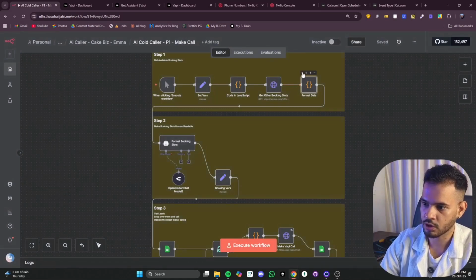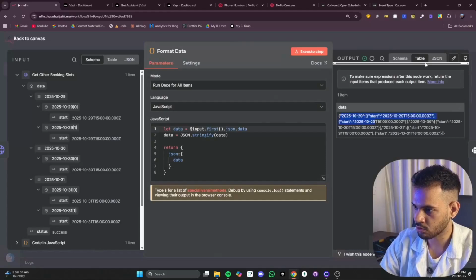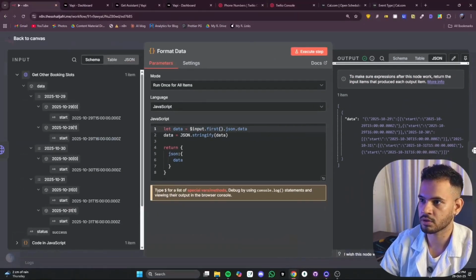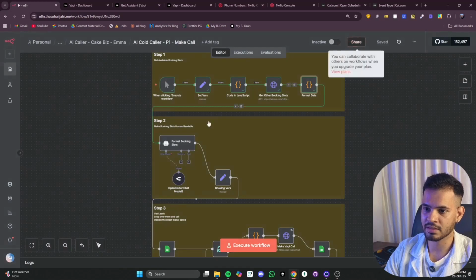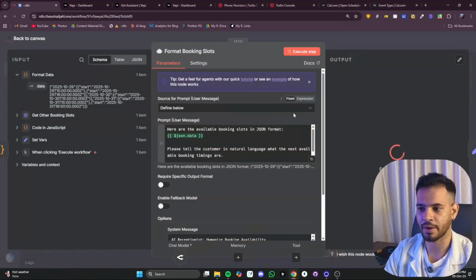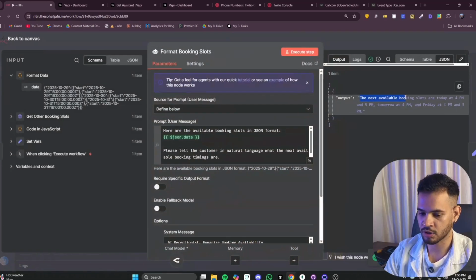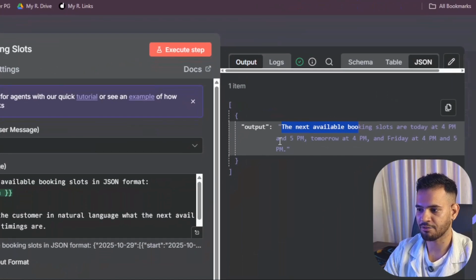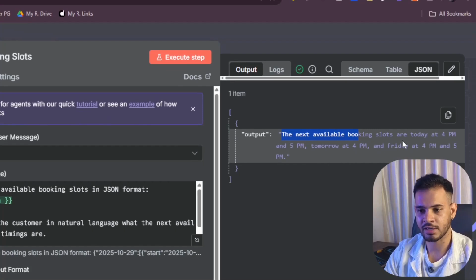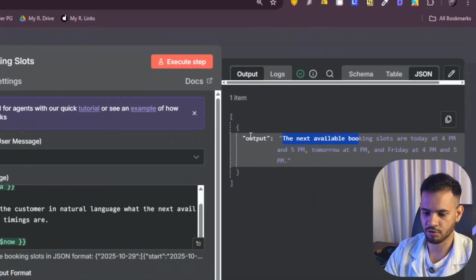Let me execute this code to see what exactly we get. So we have these time slots. If we see the JSON, this is not very readable. So what we do, we will format this data using an AI agent LLM, which will format this data into a more readable format. We will click execute and let's see what data we received. The next available booking slots are today at 4 p.m. and 5 p.m., tomorrow at 4 p.m., Friday at 4 p.m. and 5 p.m. So it gave us the times which are available for us. You can customize this. This is very easy to customize whatever you want to customize.